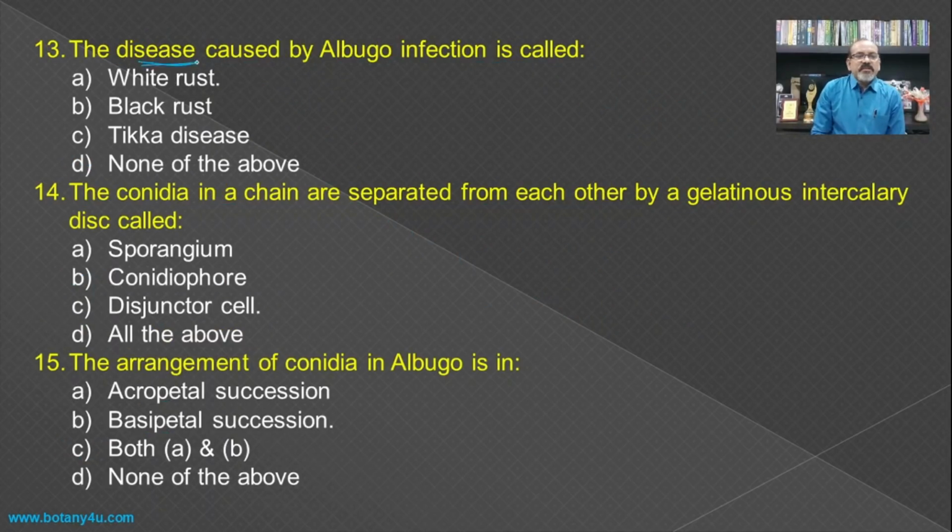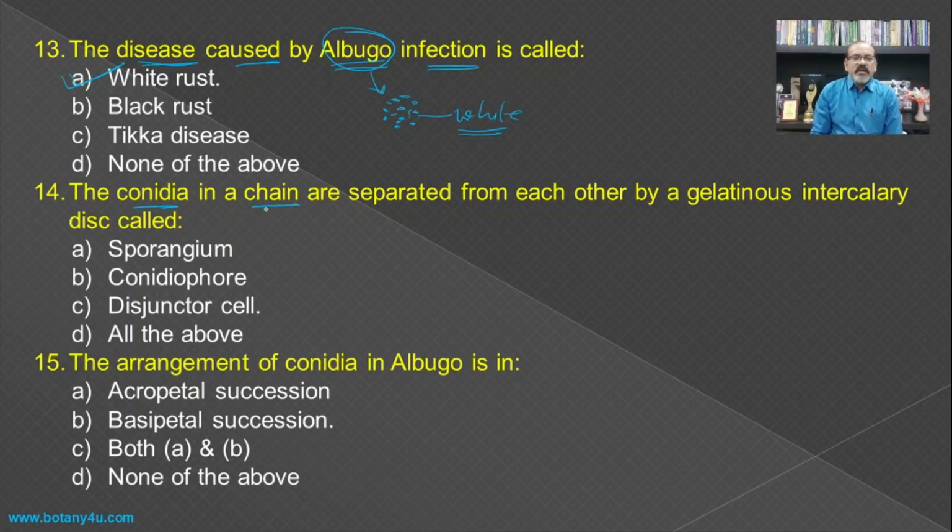The disease caused by albugo infection is called as. We know that when albugo causes the disease, because of the formation of the conidia on the surface of the leaf, and these are white in color, hence this disease is known as the white rust disease.